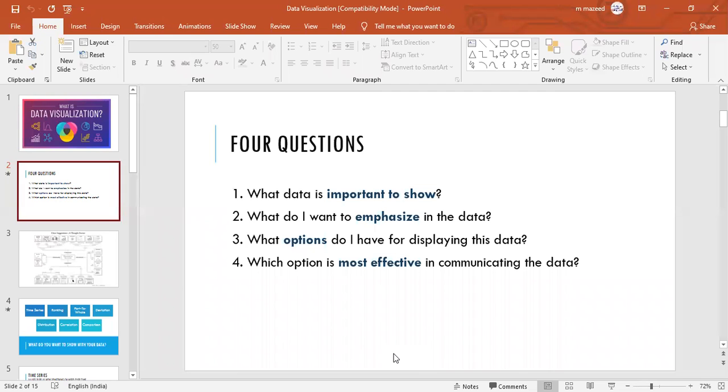Next, what options do I have for displaying the data? What options do you have? That also you must know. Next, which option is most effective in communicating the data? That is also. So these 4 questions' answers will emerge the importance of data visualization for you.